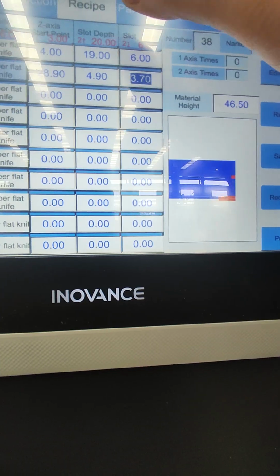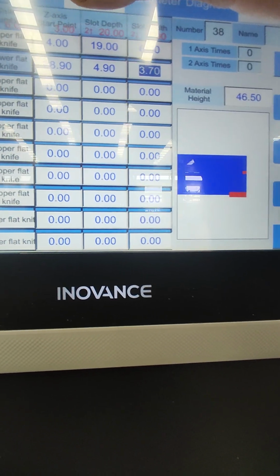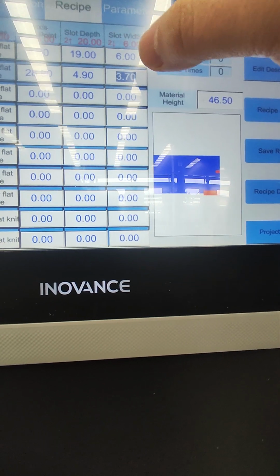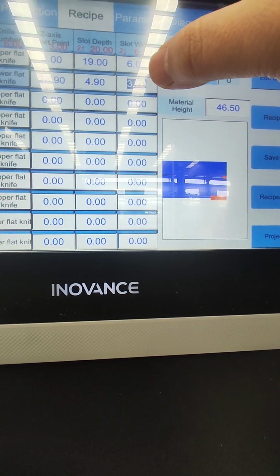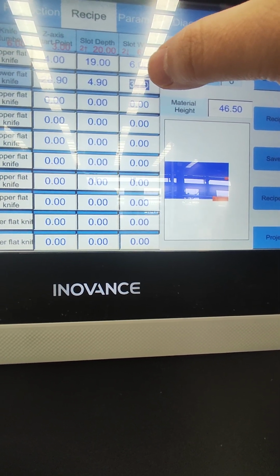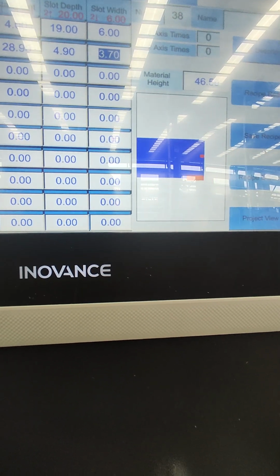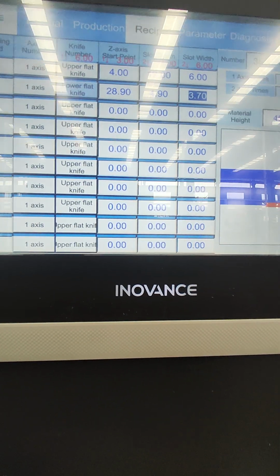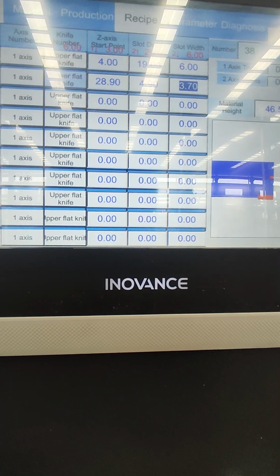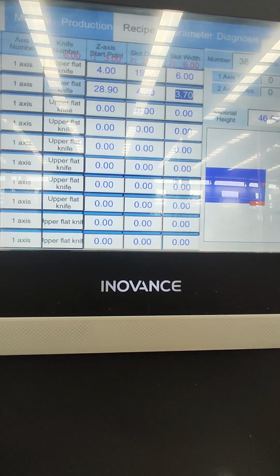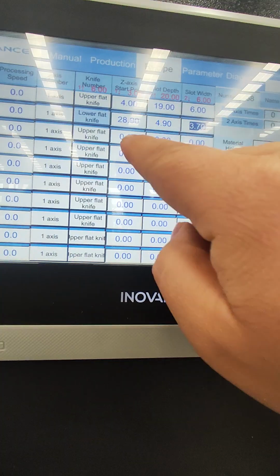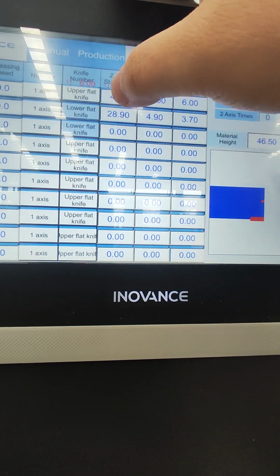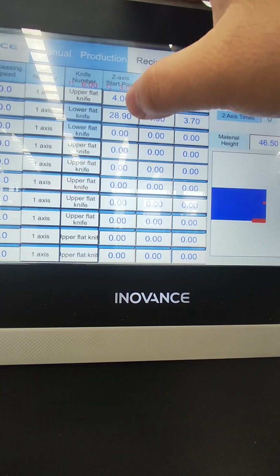Here, we use a 3 millimeter cutter, so it will do twice to finish 3.7. Okay. Then the last slot, which is the upper one, is the same as the middle one. So we will also use the lower flat knife.